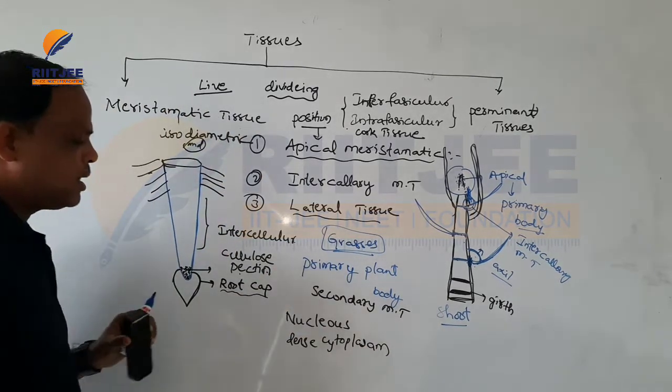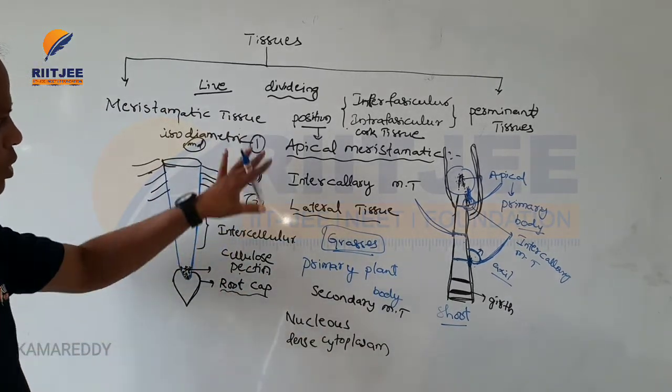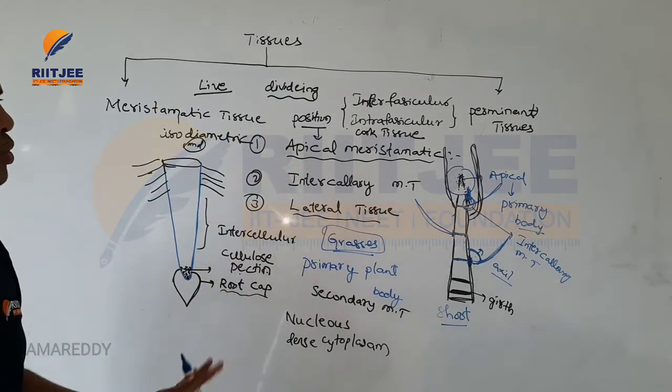This type of cell is called meristematic tissue.